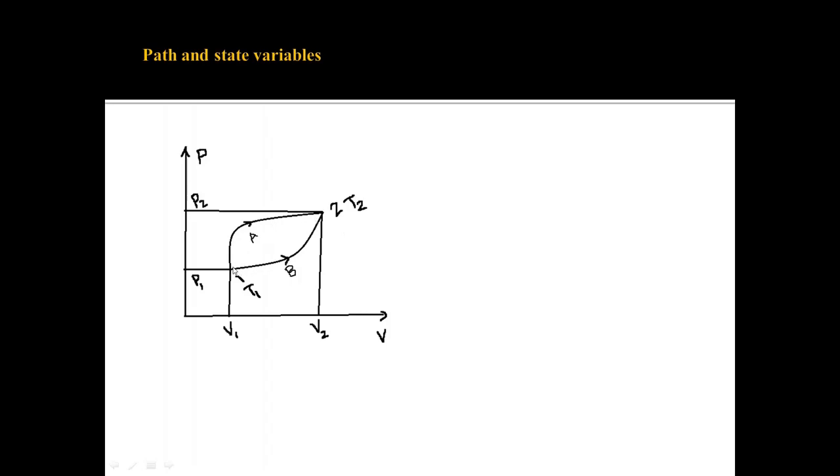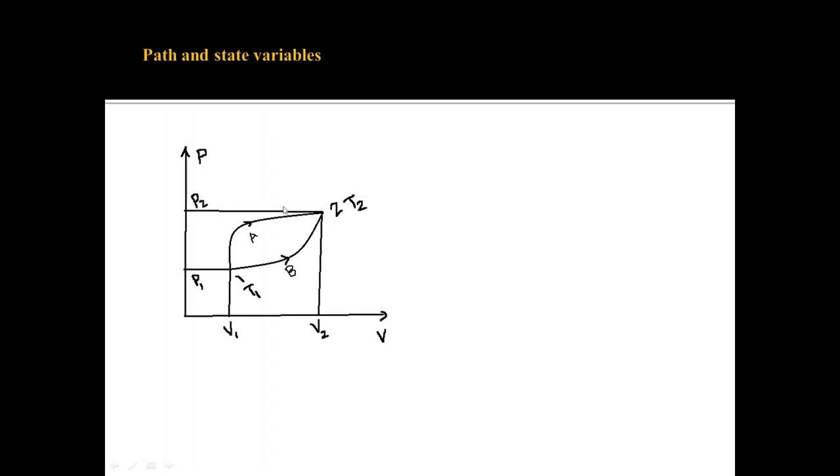By path I mean two processes. System 1 can reach state 2 by a process A, or it can reach state 2 by another process, that is B. Path A represents the relation between the pressure and volume in process A, and path B represents the relation between the pressure and volume in process B. Let P1, V1 and T1 be the initial state of the system, and P2, V2 and T2 be the final state of the system.